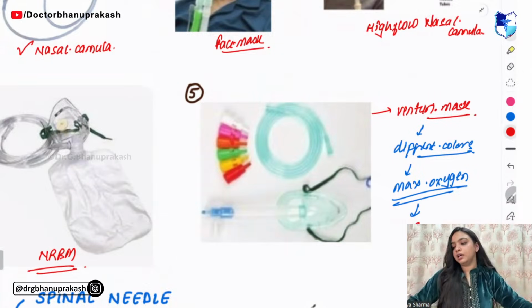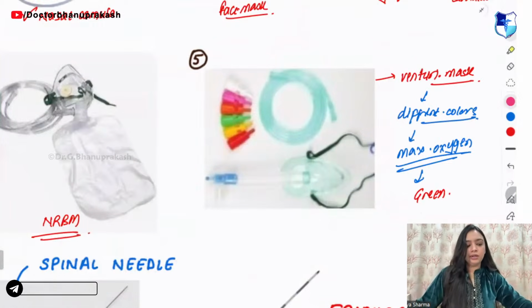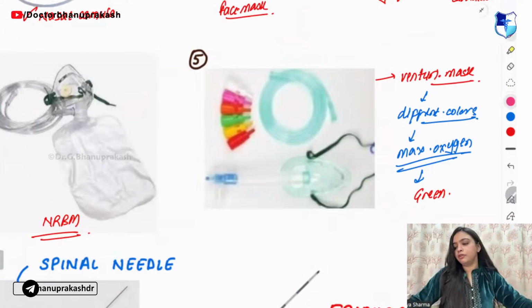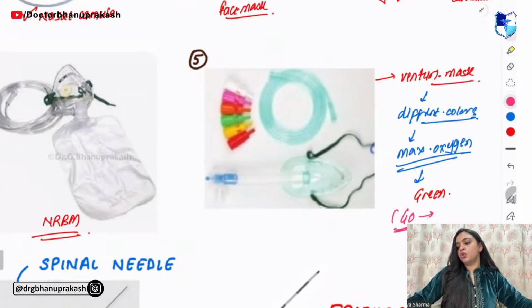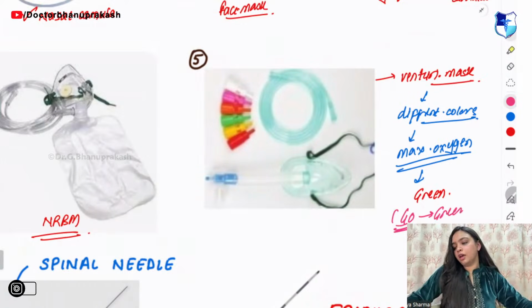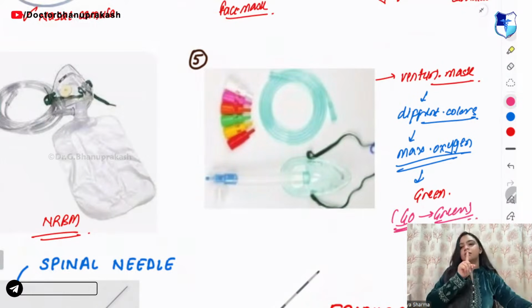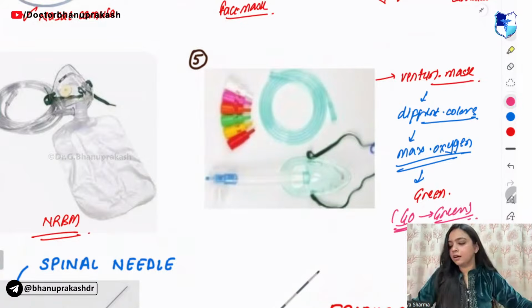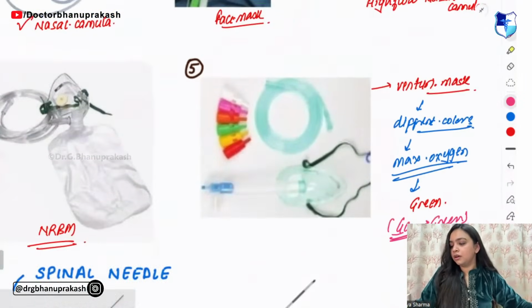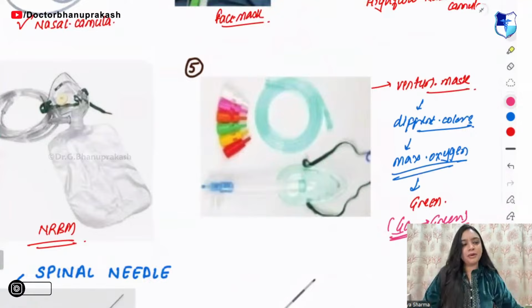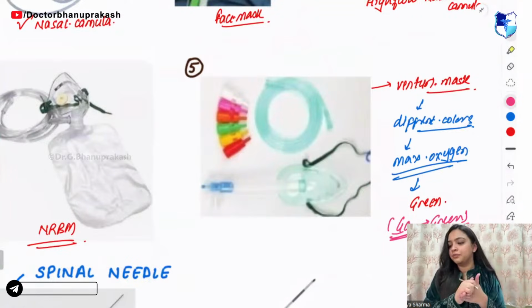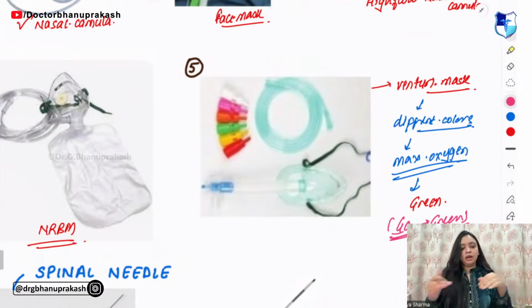It is by green color. So remember it with the mnemonic of go. Go means go green. Go green was a logo of some brand too, I'm not able to recall. Anyway, maximum oxygen is by the green color.